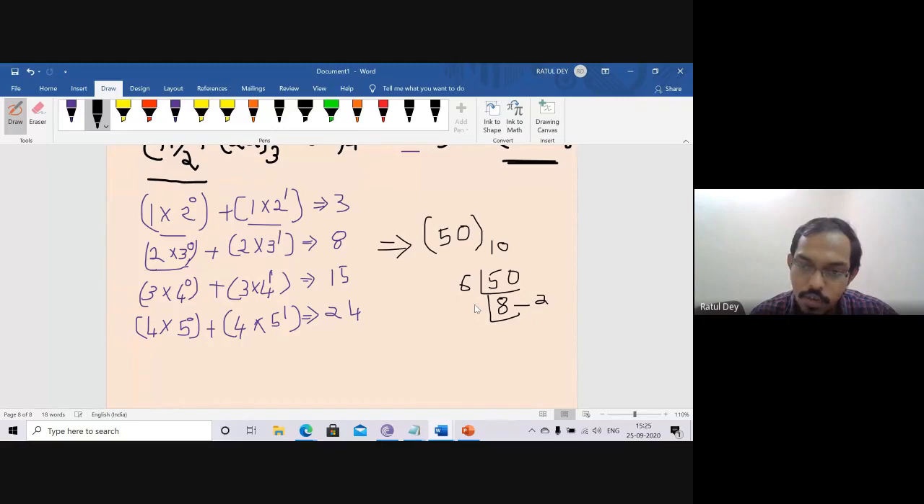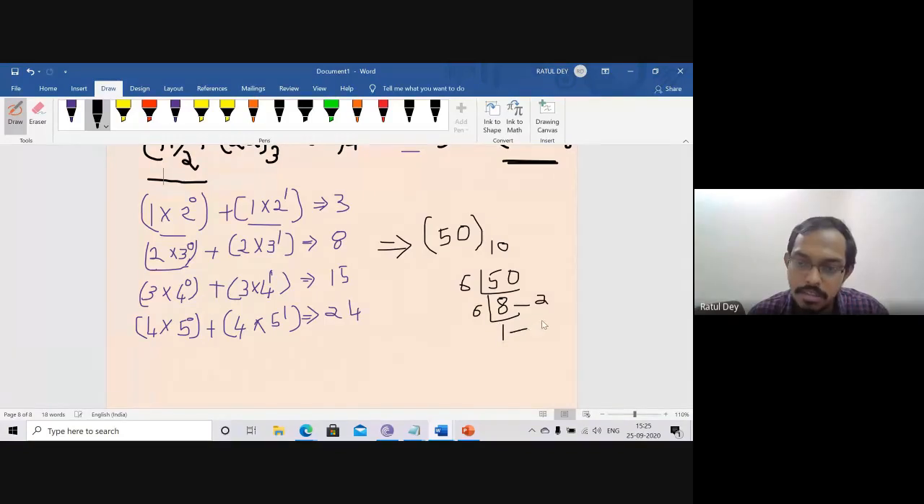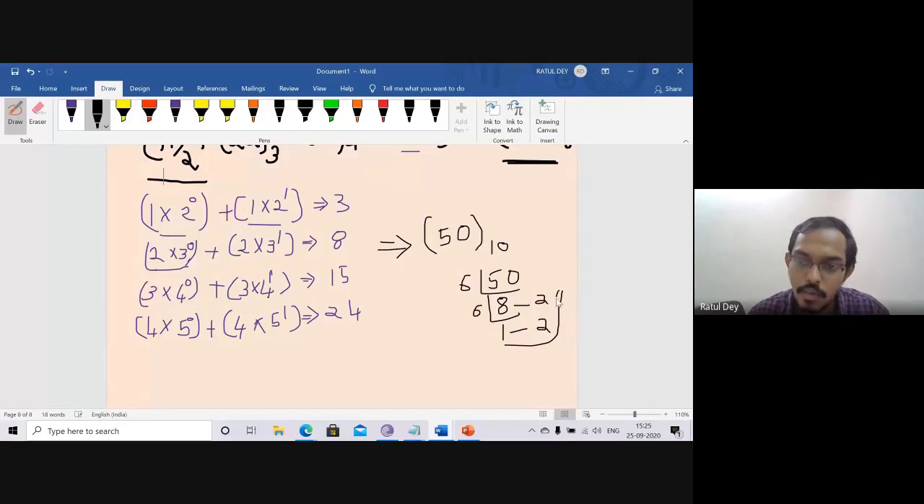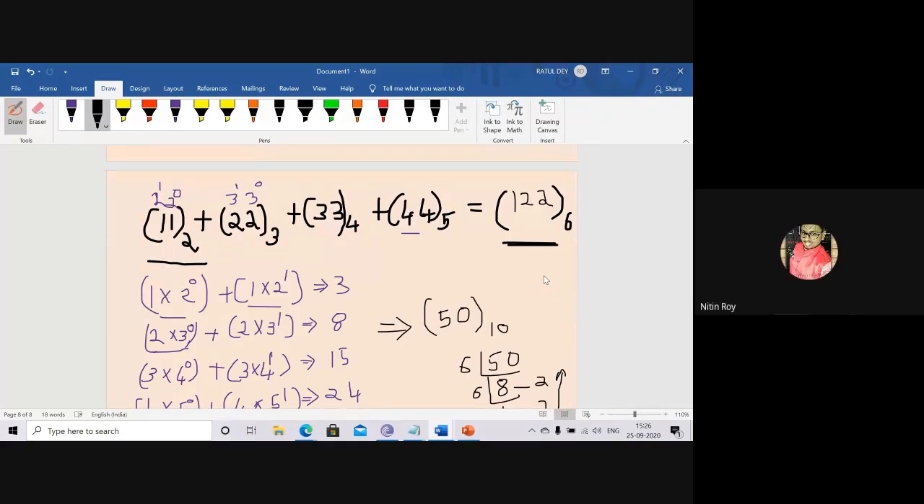Next, you can go for the 6 value again. This is 1 and remainder is 2. Now what is your result? 1, 2, 2. So can we write here 1, 2, 2 is our result? Because this is the base 6. Am I right or wrong?